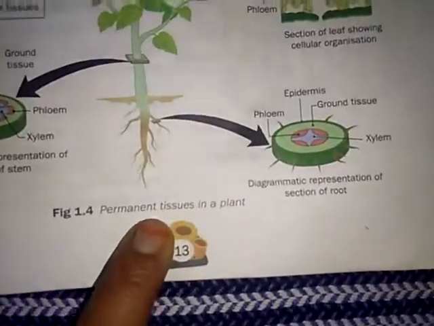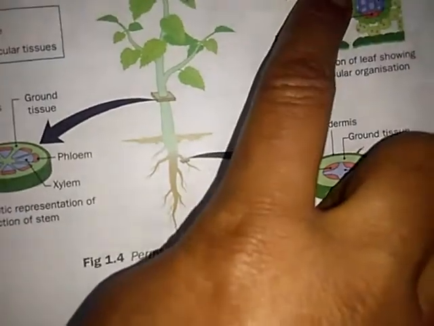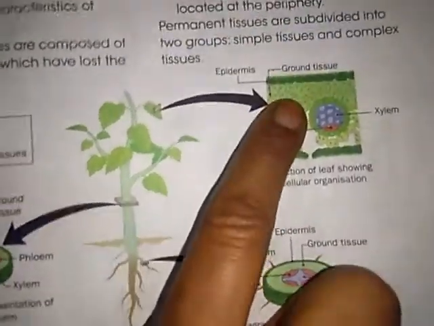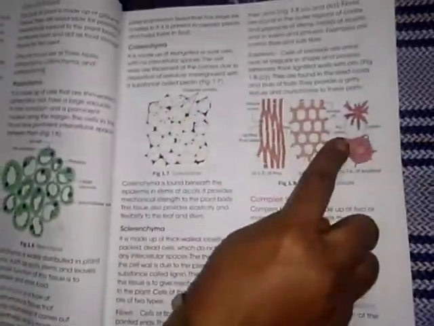In permanent tissue, each and every cell has definite shape and size.